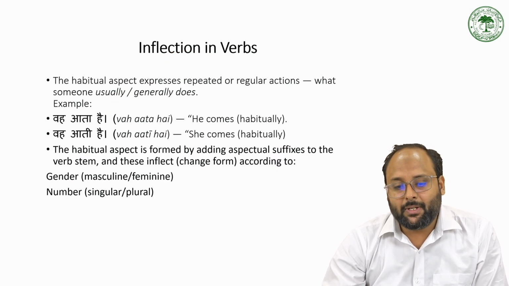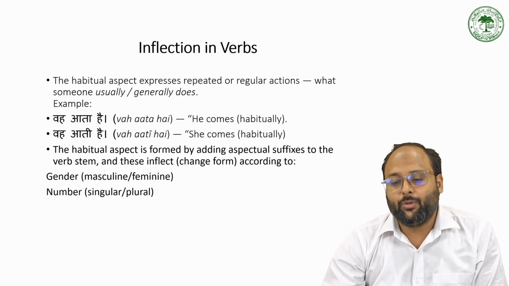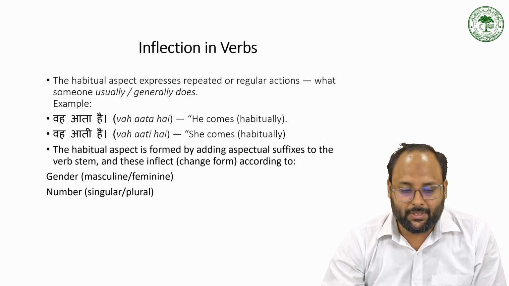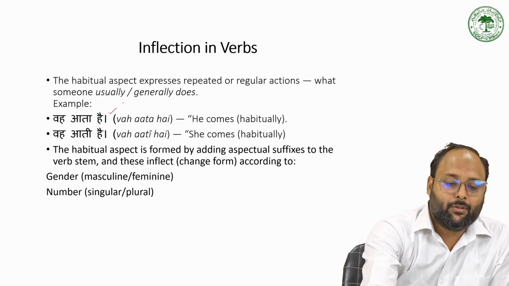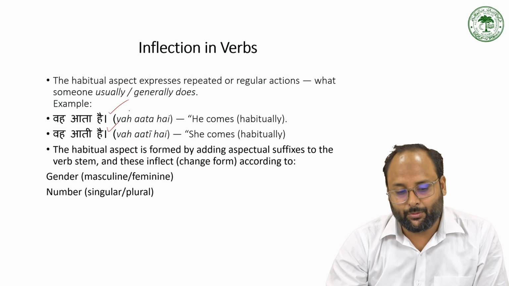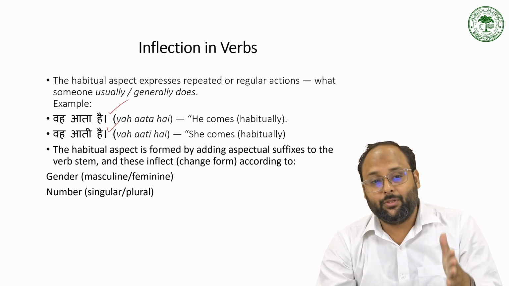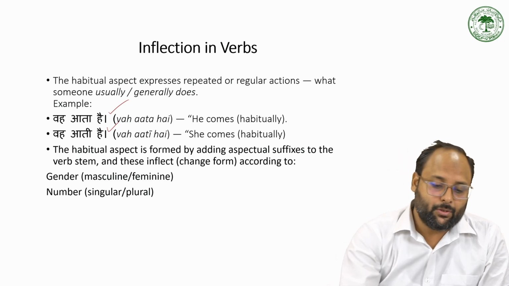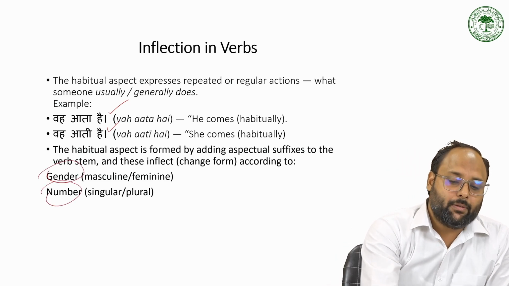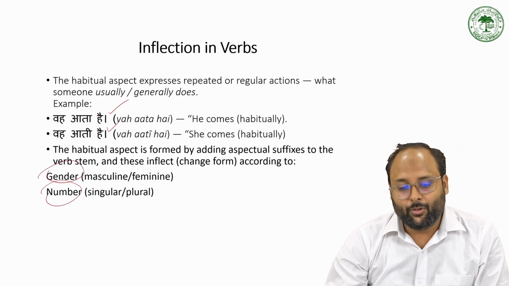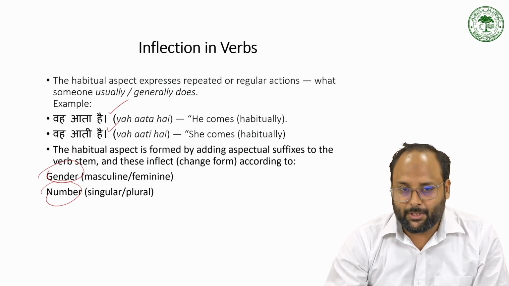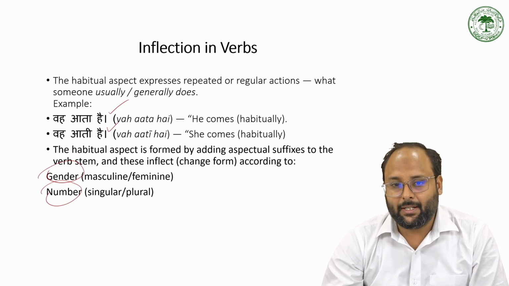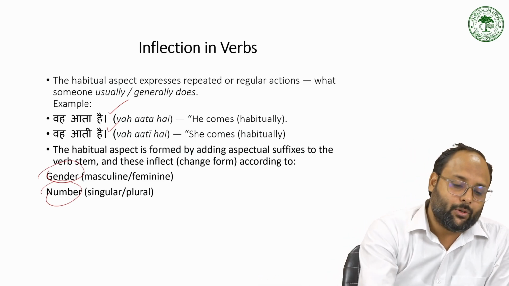So the habitual aspect expresses the repeated or the regular action, what somebody usually does. So we have already discussed like वो आता है, वो आती है. So we have also the aspect according to the masculine and feminine, and that is changed in terms of gender and number. So the verb is normally used as आता or आती for the simple aspect, but this आता and आती can also change according to the gender and number.